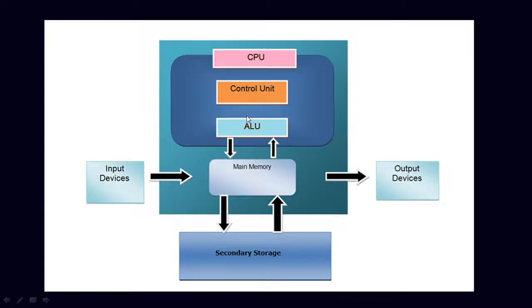From there it will do the processing, and the control unit will check what to do. All these things take place in the control unit, and in case more memory is required, it goes to secondary storage. From there, whatever data is processed goes to the output devices. Therefore, a computer has input devices and output devices, and it also has a motherboard and secondary storage, that is RAM.